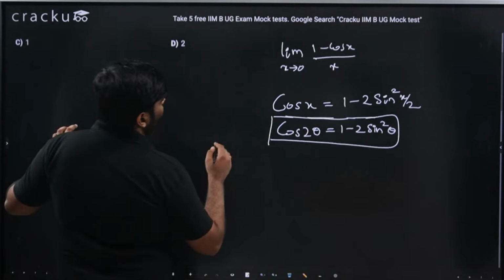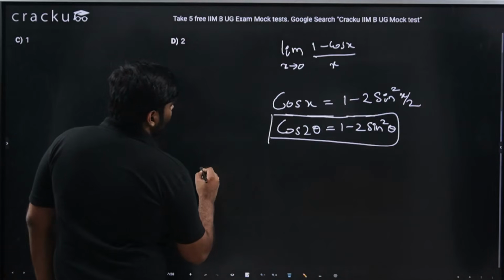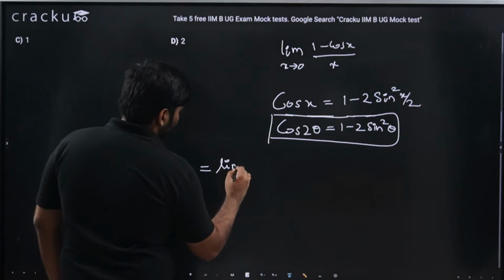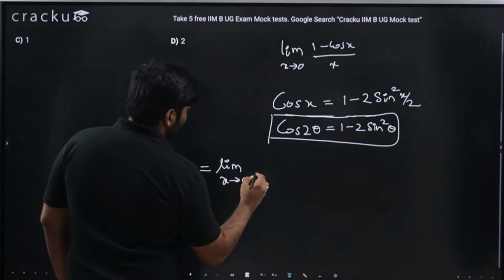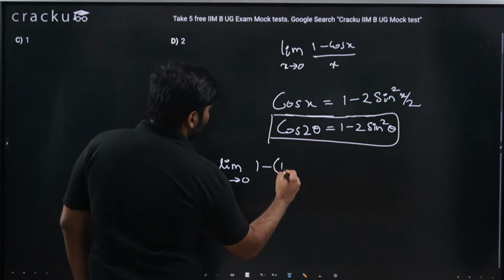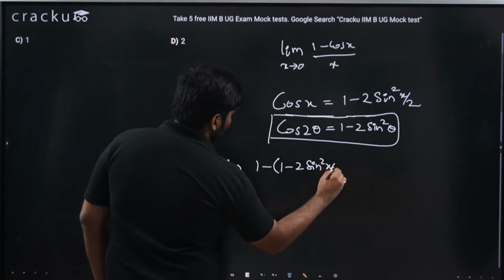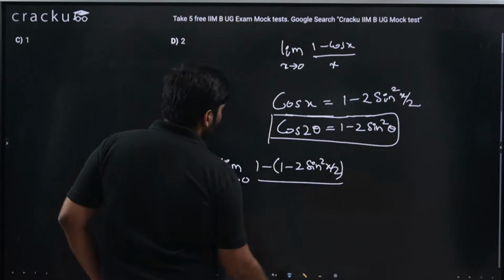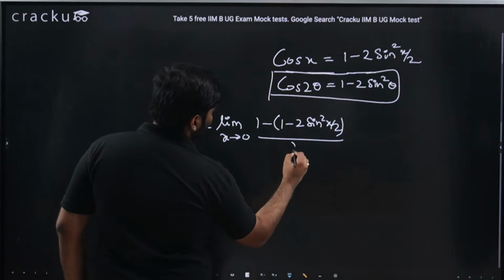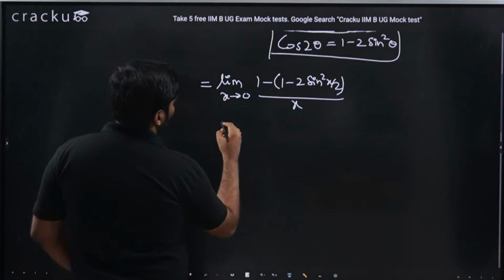So in the numerator, 1 minus cos x, as limit x tends to 0, 1 minus of cos x I will be writing as 1 minus 2 sine square x by 2, divided by the same x. What is this equal to?